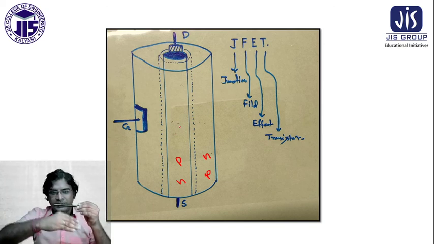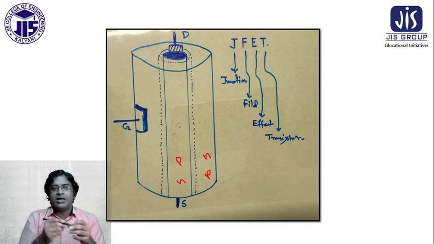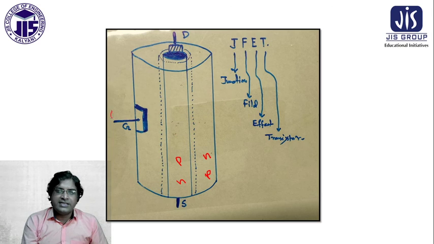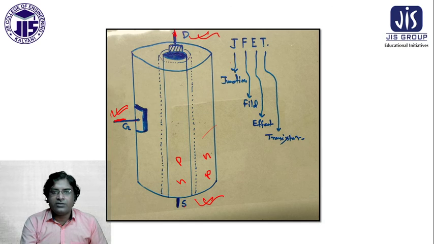So this is PN, that is actually the representation of the diode. And you see the gate is represented here. This is the drain which you have already seen, and this is the source. So source, drain and gate are represented here. The gate is also connected with metal, which is the connection. This is also connected with metal, and this is also metal, which is the connection. So this is called the junction field effect transistor.